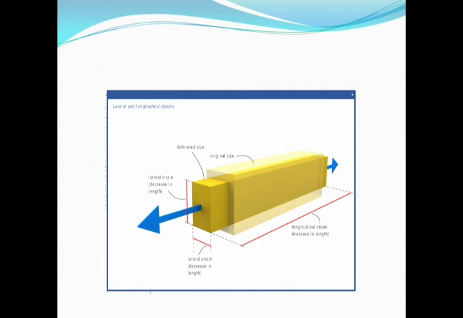One more face, if you see perpendicular to this force, we will see that there will be a decrease in the z direction also. So these are the epsilon x, epsilon y and epsilon z. These can be found separately by using the relation for Poisson's ratio. Now when we go for finding the strain in a single direction, we say nu is equal to lateral by longitudinal strain. But when we compare with the biaxial stresses, we have to see that the stress in the y direction and z direction are also to be considered.